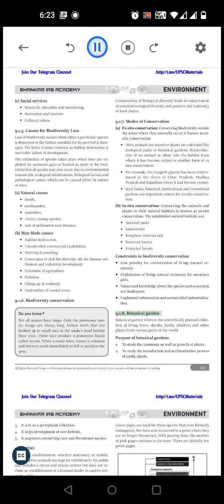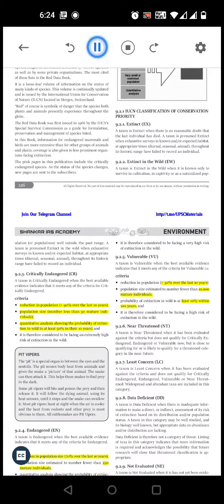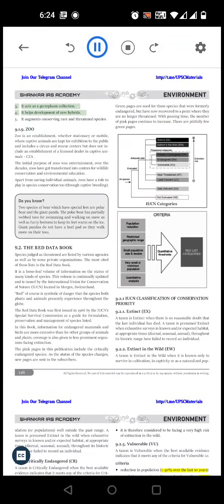9.1.8 Botanical Garden. Botanical garden refers to the scientifically planned collection of living trees, shrubs, herbs, climbers and other plants from various parts of the world. Purpose of botanical gardens. 1. To study the taxonomy as well as growth of plants. 2. To study the introduction and acclimatization process of exotic plants. 3. It acts as a germplasm collection. 4. It helps development of new hybrids. 5. It augments conserving rare and threatened species.